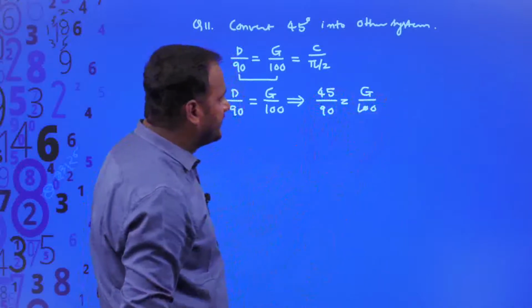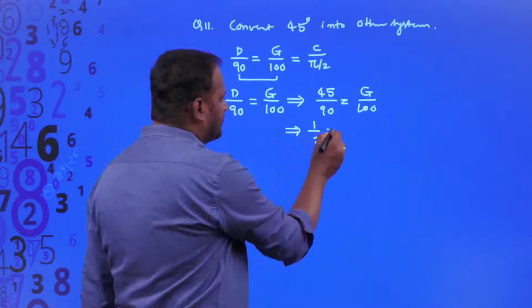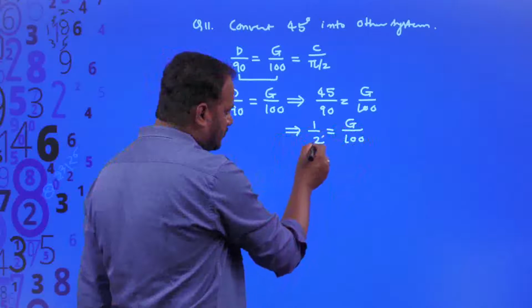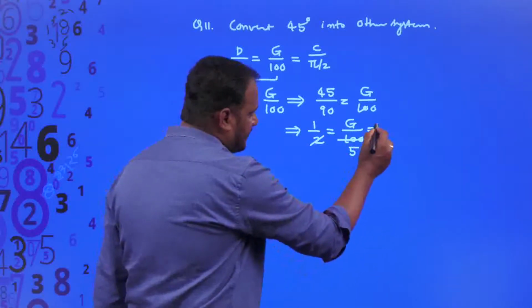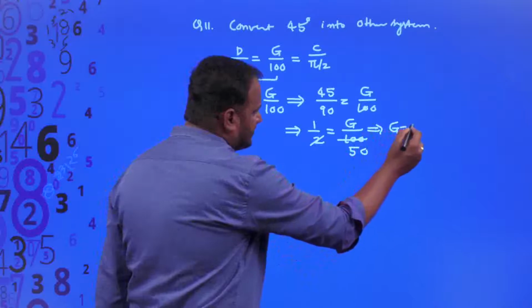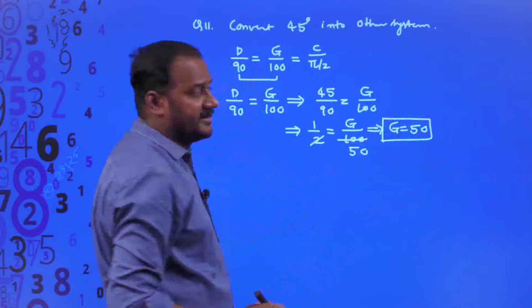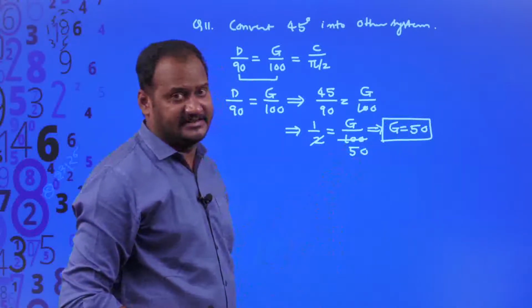Correct? So 45 ones are 45 and 45 twos are 90, so you can write it as 1 by 2 is equal to g divided by 100. You can cancel 2 and 100 also, right? 2 50s are 100. Therefore, by cross multiplication you get g is equal to 50. What is this g is equal to 50? It means 45 degrees is equal to 50 grades.